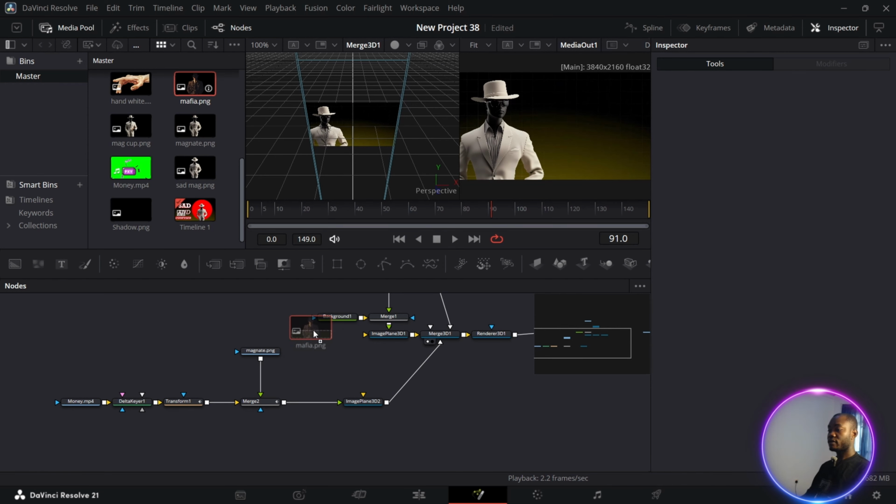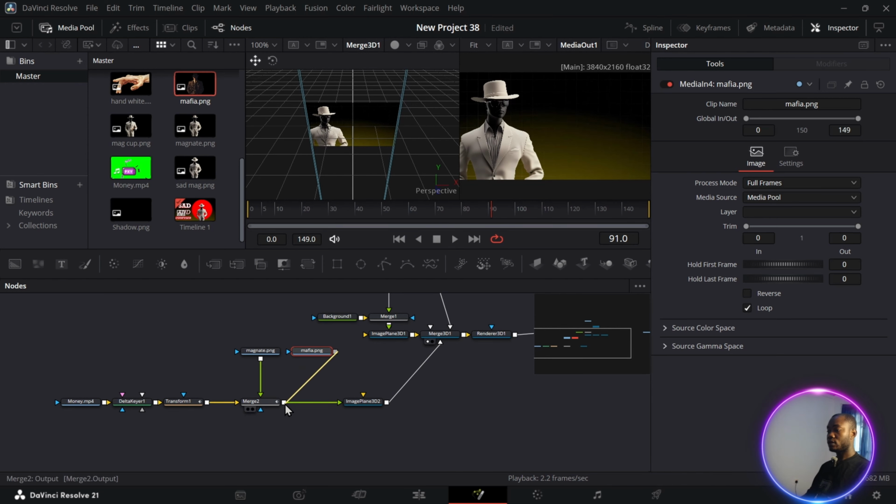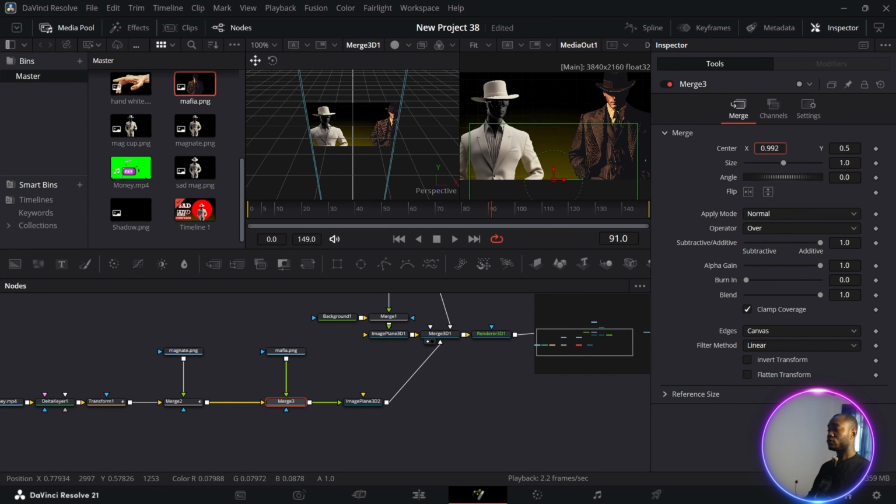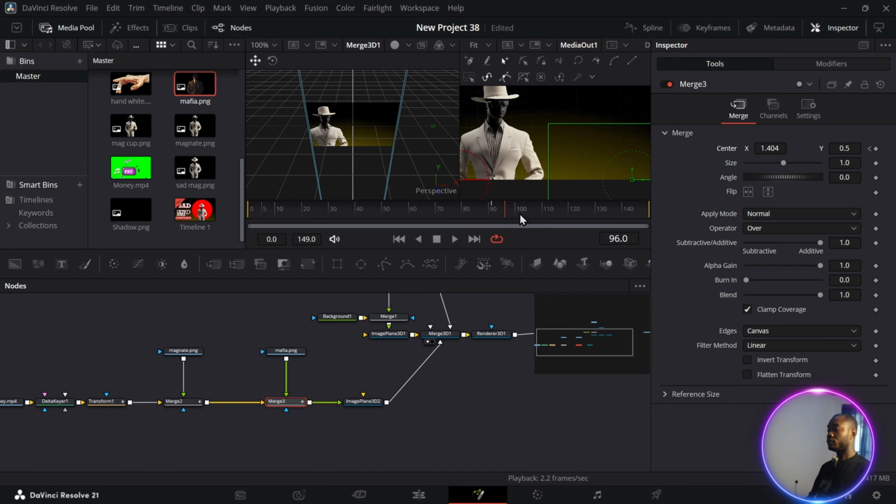Now we're going to bring in our Mafia and connect it to this node like this. Click on the image for the Mafia, go to our inspector tab, and drag it to the left. Just make sure it's completely out of the frame screen. Set a keyframe. When we get to frame 120, we want it to come out. So we drag it in, and drag the Y axis down a little so that it'll be almost the same height.